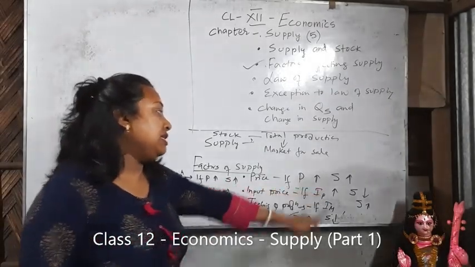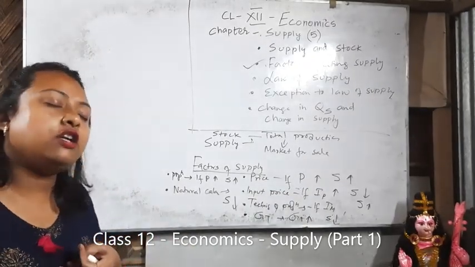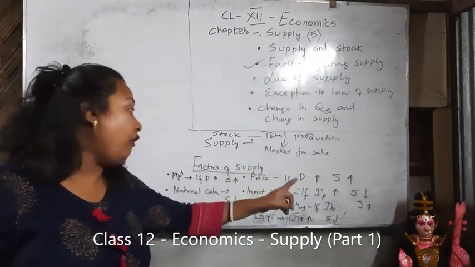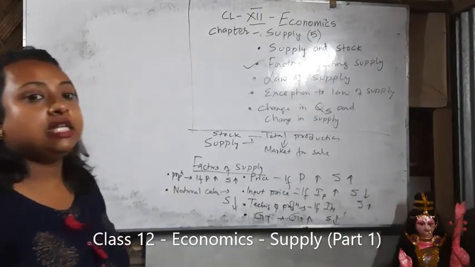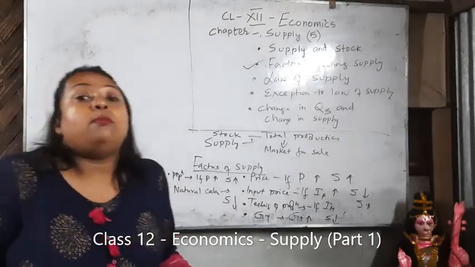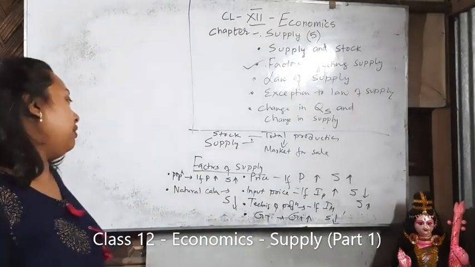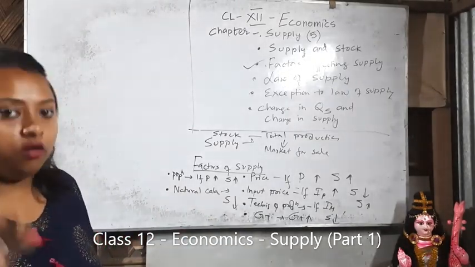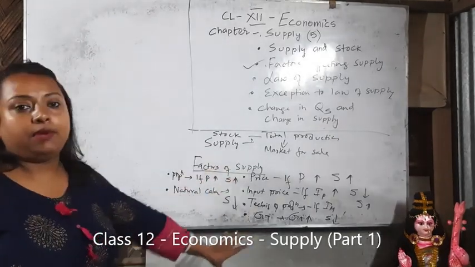With input price there is a negative relation. If input price, that means price of raw material, increases, supply will fall. If technique of production is very improved, undoubtedly supply will increase. If government tells you to pay more and more tax, supply is going to fall. If population increases, supply is going to increase. And if any natural calamities take place, supply will fall. Clear? So these are the factors that affect supply.